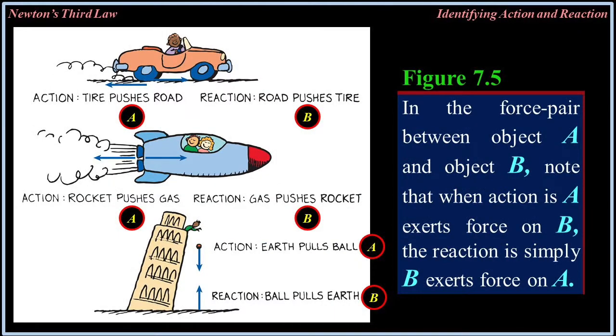Figure 7.5. In the force pair between object A and object B, note that when the action is A exerts a force on B, the reaction is simply B exerts a force on A. And here are three A and B force pairs for your perusal. Look at them carefully.